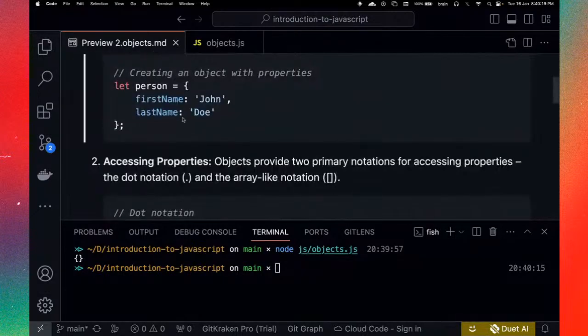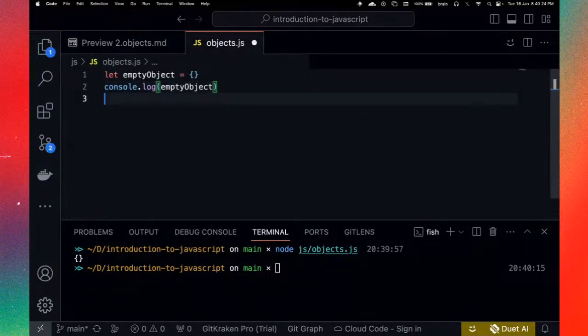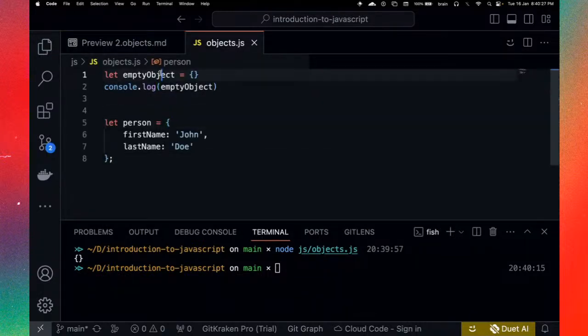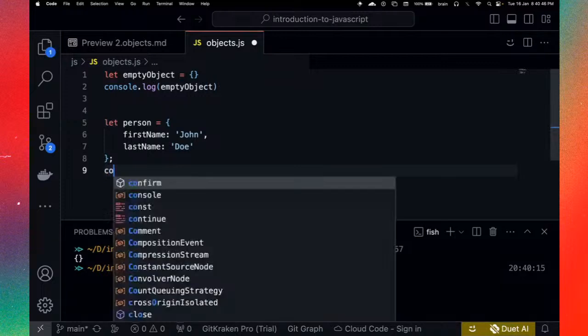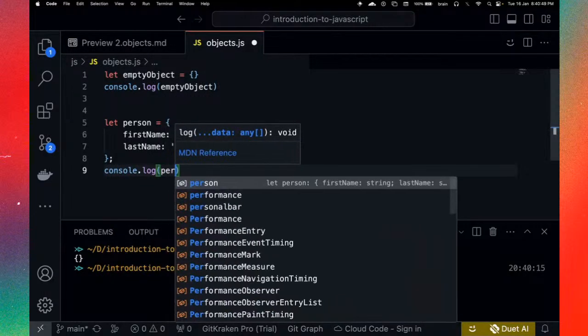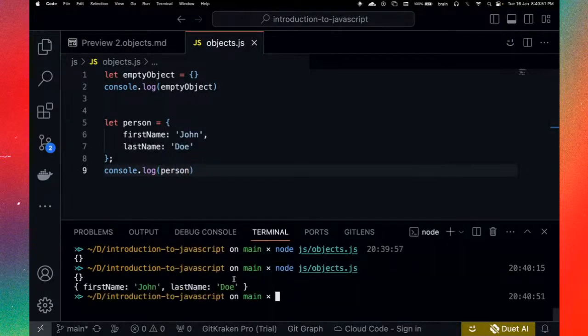All right. Okay. So if we try to use an object like this that already has some properties, right? And of course, you can also include the properties here, but let's come back to this shortly. So this already has some properties. A person has a first name and a last name. When I hover on the person object, you see we have some description about the object, including the types, right? So we have the first name, which is a string, the last name, which is another string. And yes, we can print this. So when you print this, it appears this way, right?